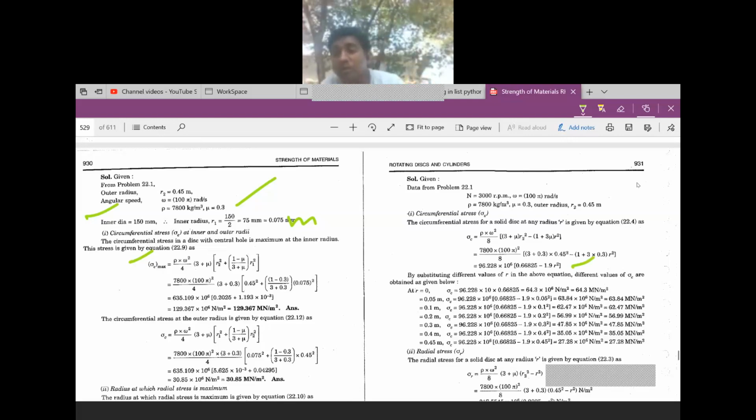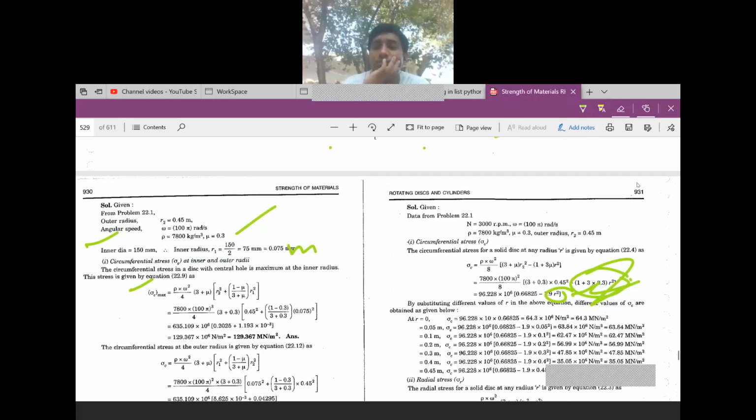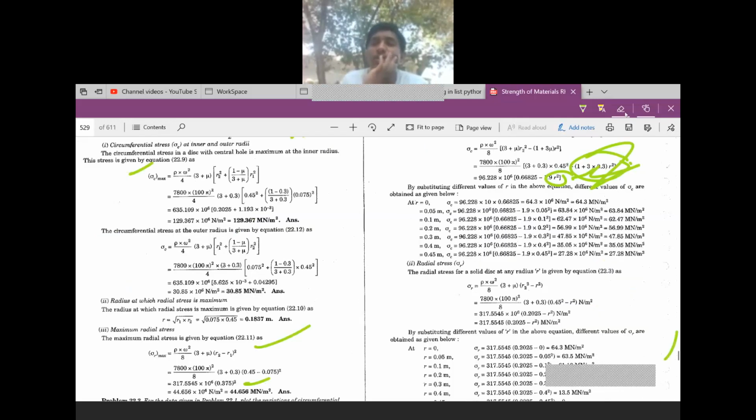By substituting the different values of r in the above equation, we will get the different values of sigma c. If you substitute r is equal to 0, this term will become 0. If you simplify the remaining term, you get the value. Understand? Then substitute here, r is equal to 0, 0.1, 0.2, 0.3, 0.4, 0.45. You'll get all the values.